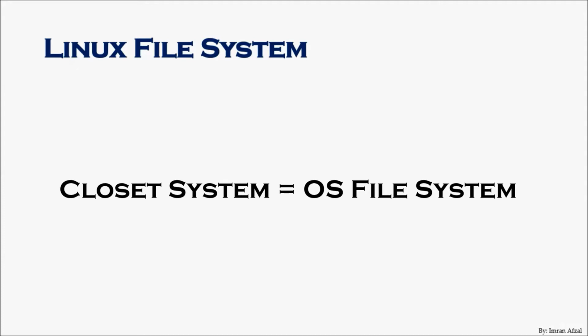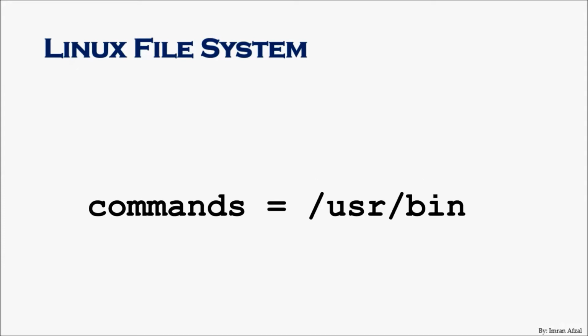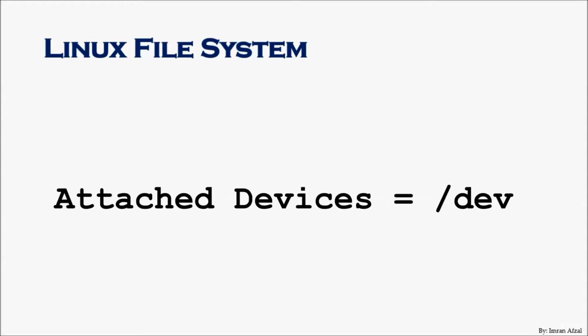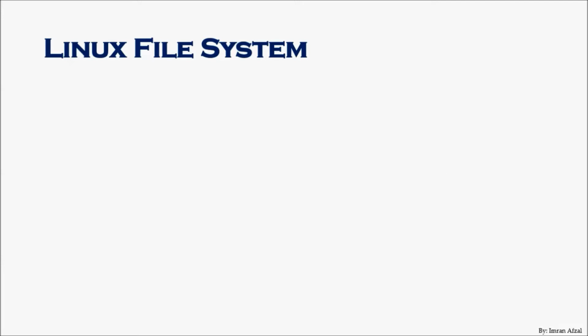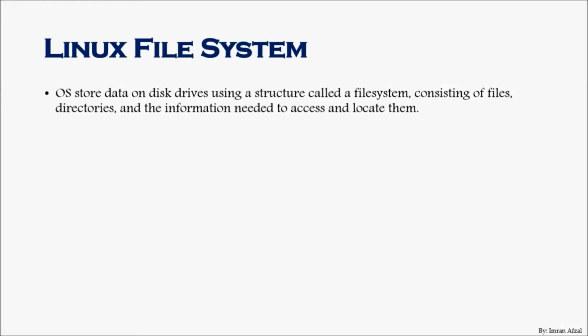The operating system has a file system where command files go to a different folder, peripheral devices or files go to a different folder, and all the programs and applications that you install go to a different folder. So it is much easier for the operating system to access those files. Now, an operating system stores data on disk drives using a structure called a file system, consisting of files, directories, and information needed to access and locate them.